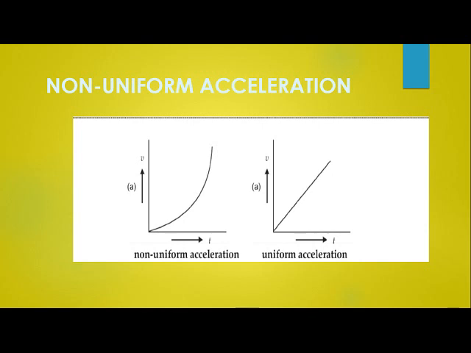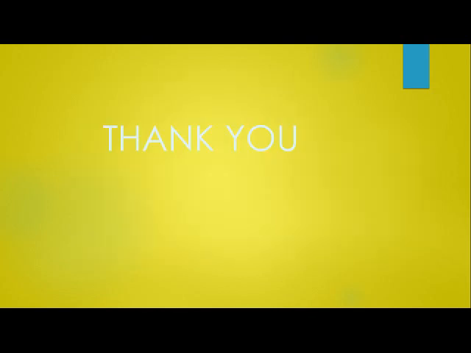Children, uniform and non-uniform acceleration can be represented in this way with the help of a graph. When we get a rectilinear line, it represents a uniform acceleration. If we get any curve in the line, that represents non-uniform acceleration. Children, I hope I was able to explain these two. I took only one topic today, acceleration. I hope you have understood the concept of acceleration.